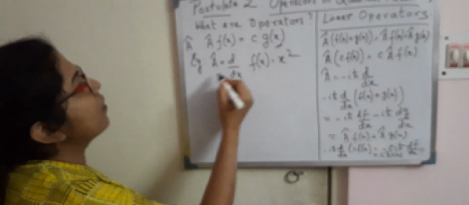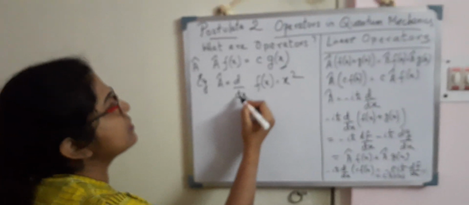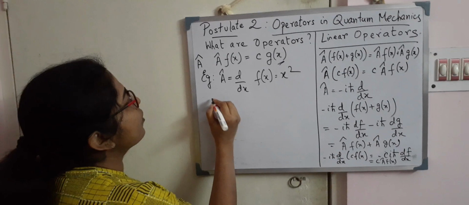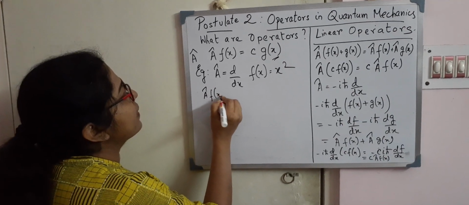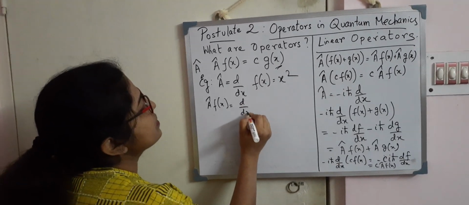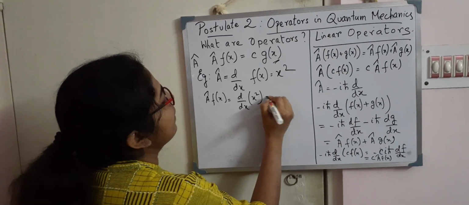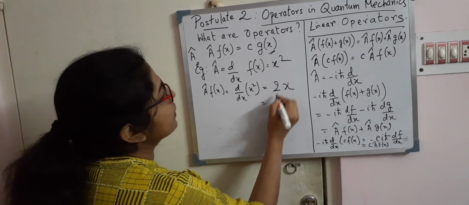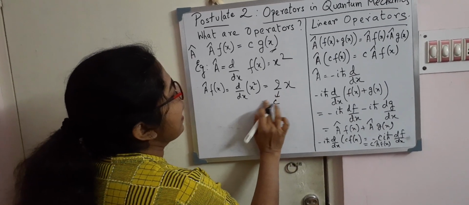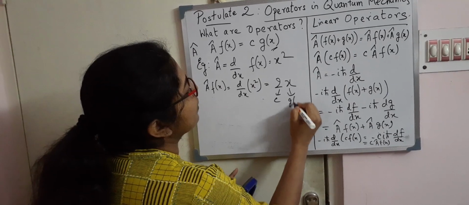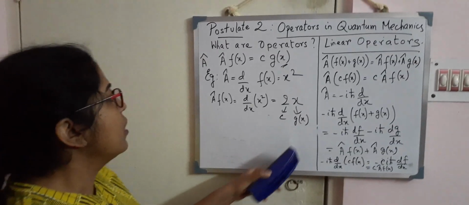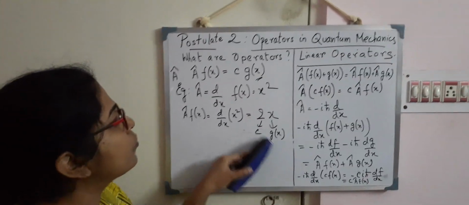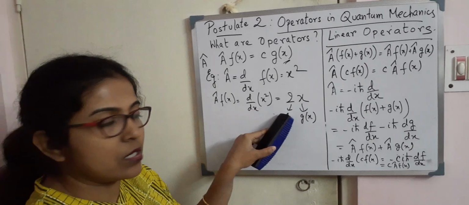If A cap is d/dx, and the function f(x) I take as x squared, then if I operate A cap over f(x), I get d/dx operating on x squared, and the answer, as all of you know, is 2x. So here this 2 is the constant c, and this x is the new function g(x) we have got.